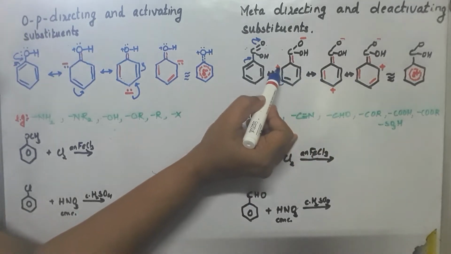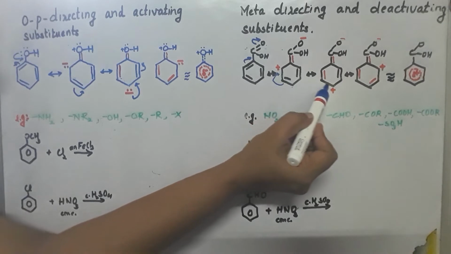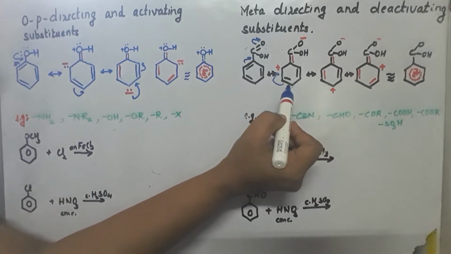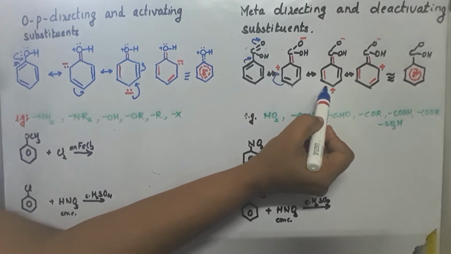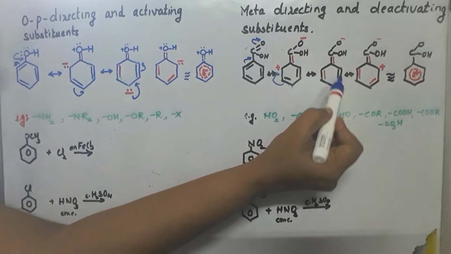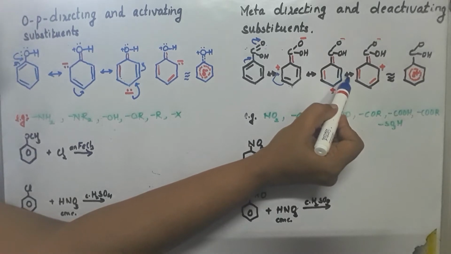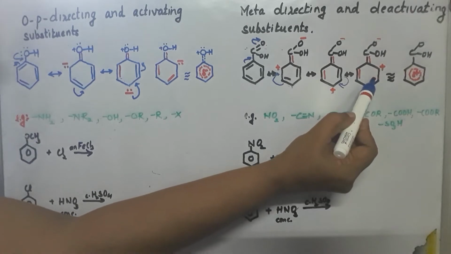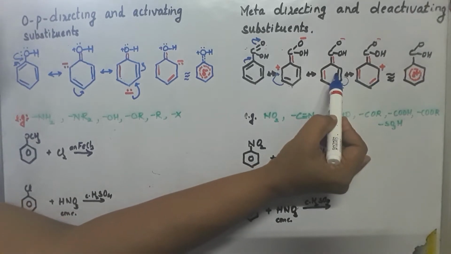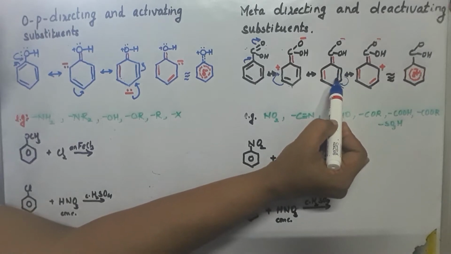When this shifts to this place, the carbon here has a positive charge because it is now deficient of the pair of electrons. In order to nullify this positive charge, this pi electron will shift from here to this place. You can see here a red line again formed, showing a new bond formed by the shifting of the pi electron from here to this place.